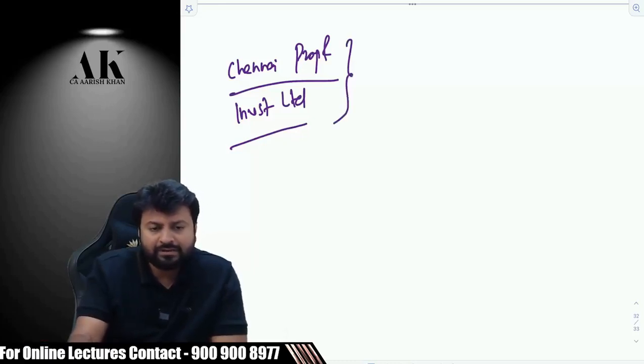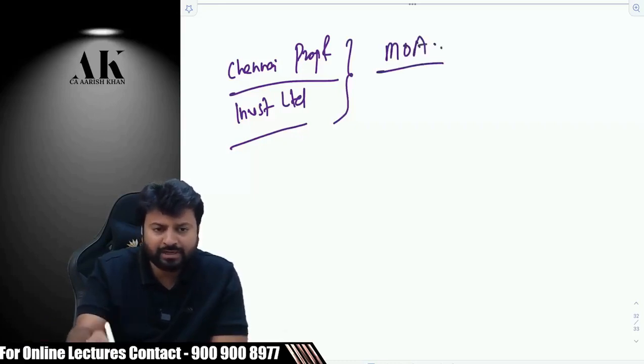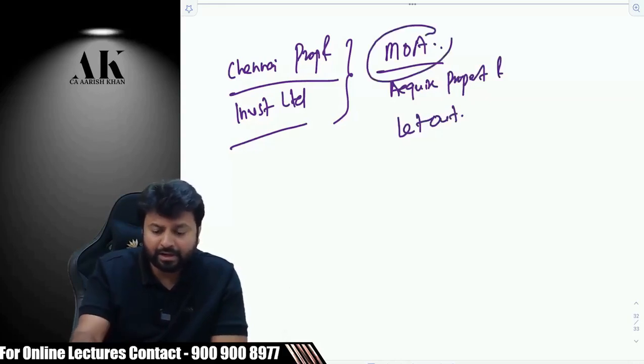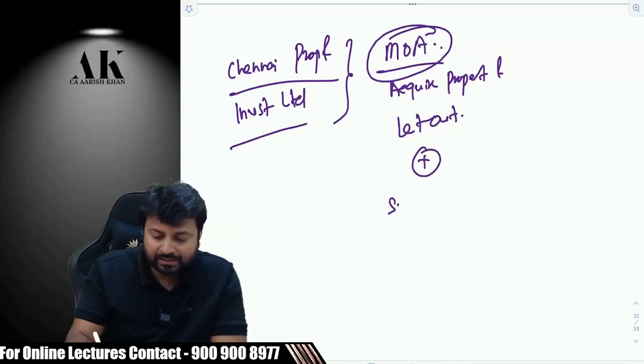The main objective of this company, written in its memorandum of association, was to acquire property and let out. It is written in the object clause. Plus the substantial income was also from let out.